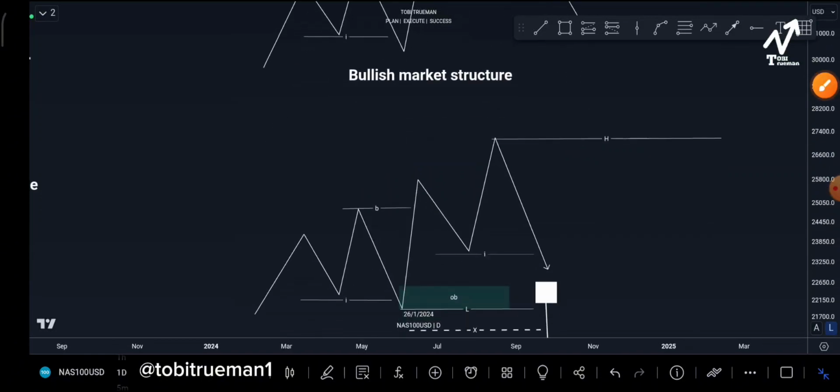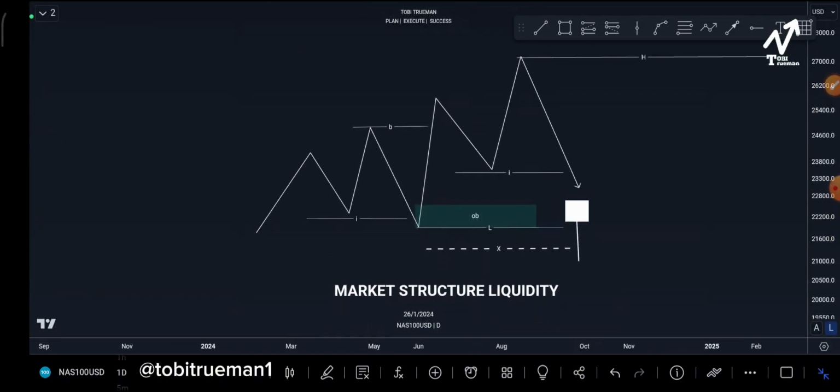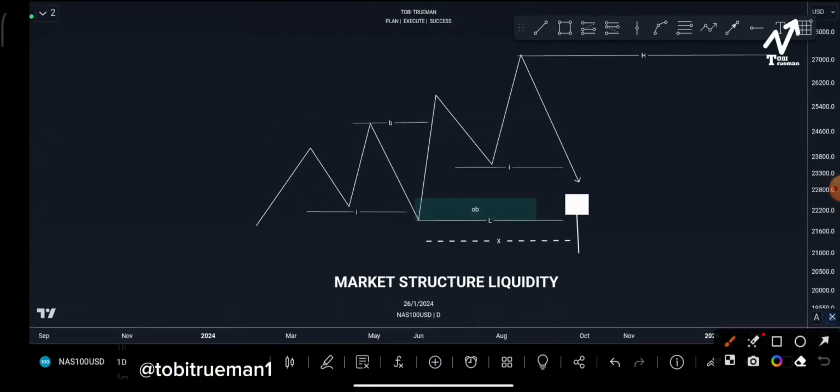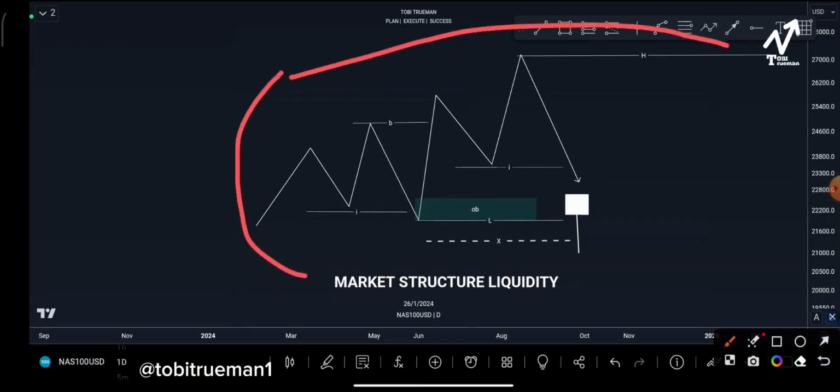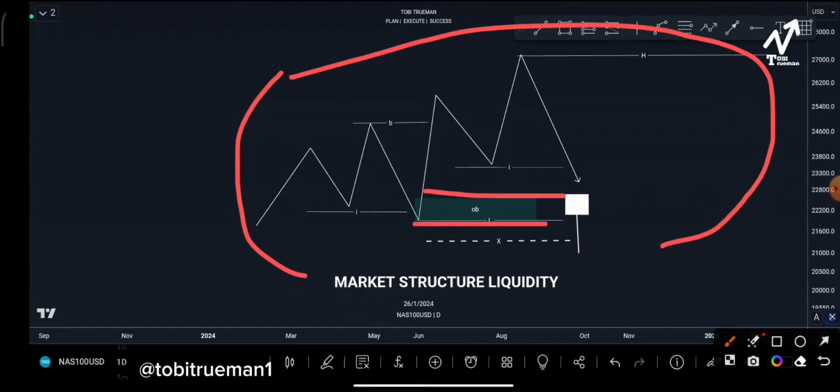Now let's also look at identifying liquidity. This is first of all the structure. We have already marked it out. Now many people want to buy here, and this is a very good setup. You can buy from this place, but you notice when you buy, the market can just come, probably fake you out, pretend that you want to buy, and before you know it you will see a very strong wick that will take you out, that will take your money.